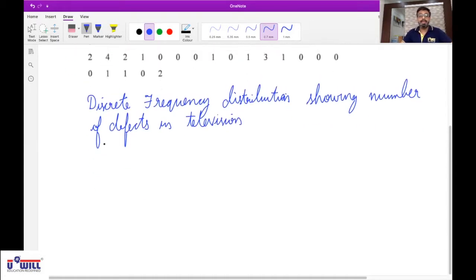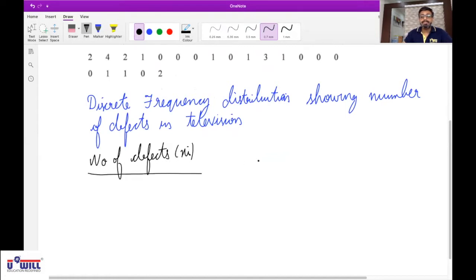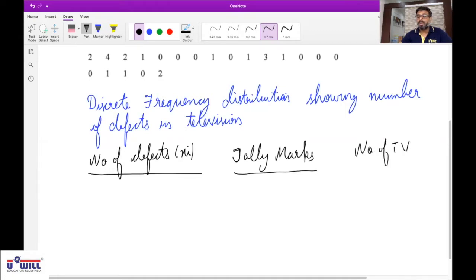One is number of defects, that is your variable xi, and then tally marks, and then the number of televisions having that defect. So number of televisions, that is frequency fi.